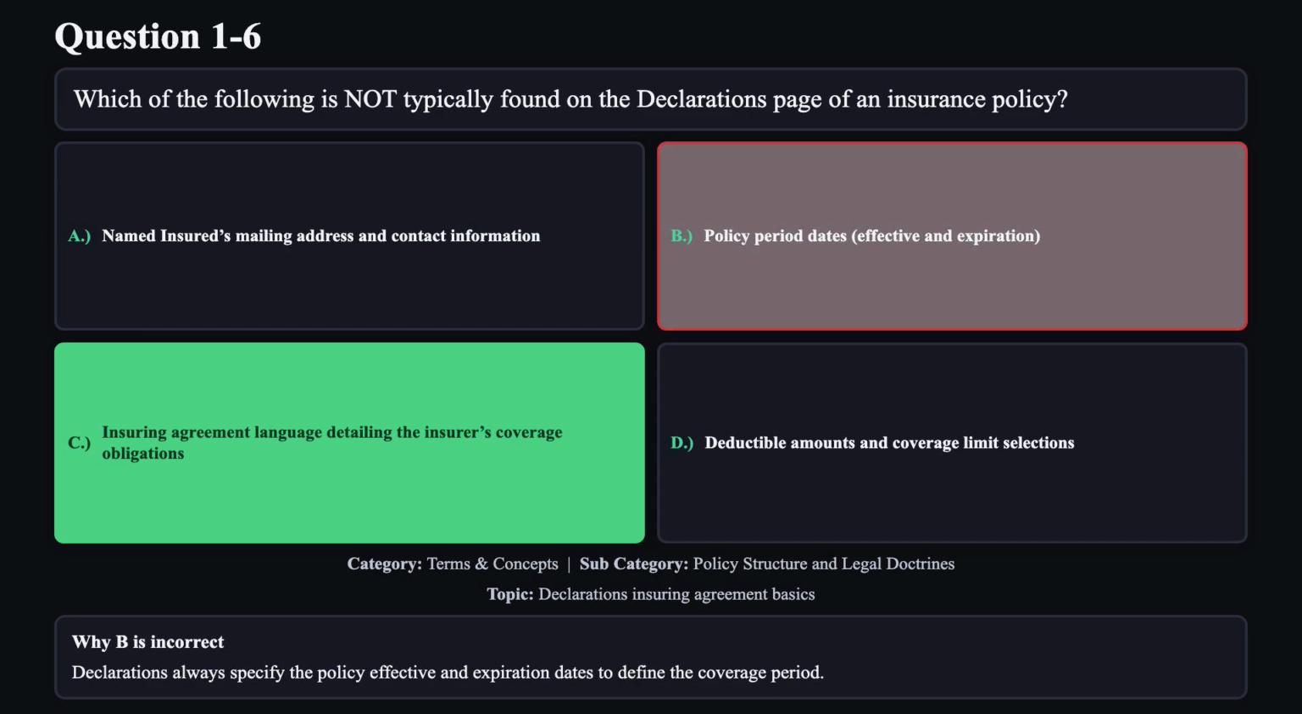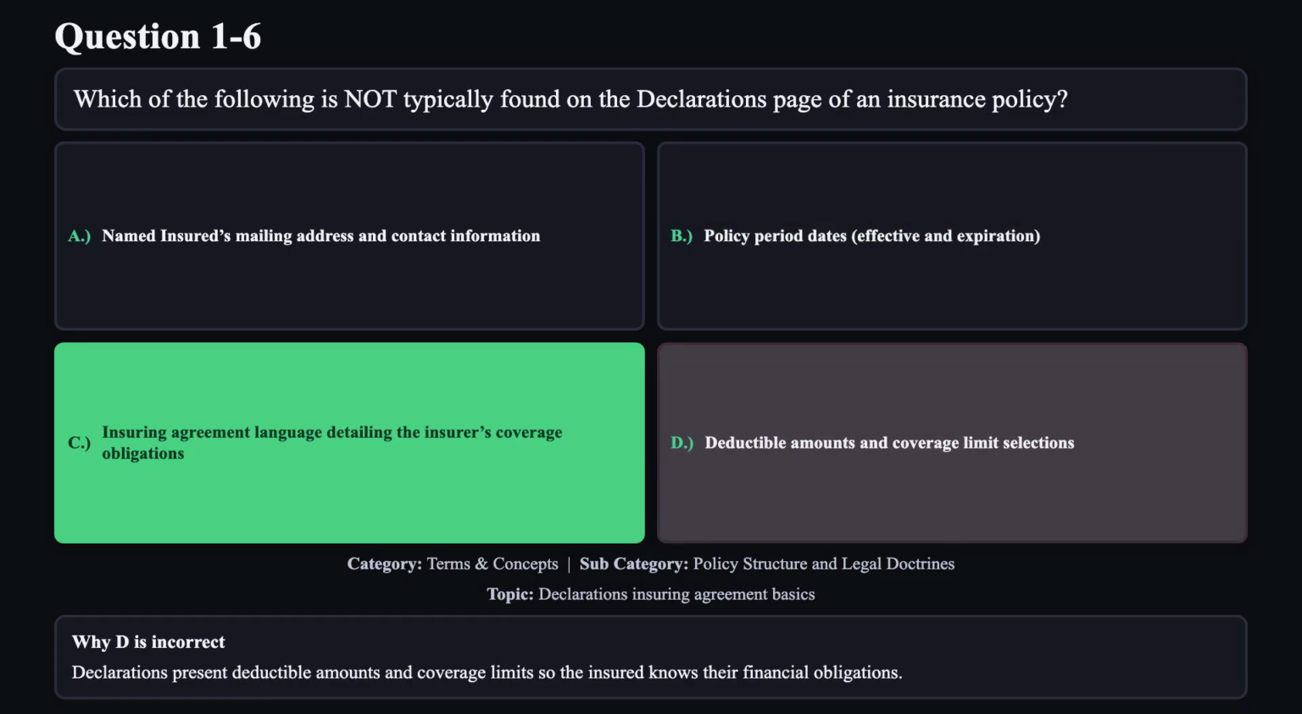Reason B is not correct. Declarations always specify the policy effective and expiration dates to define the coverage period. Reason D is not correct. Declarations present deductible amounts and coverage limits so the insured knows their financial obligations.